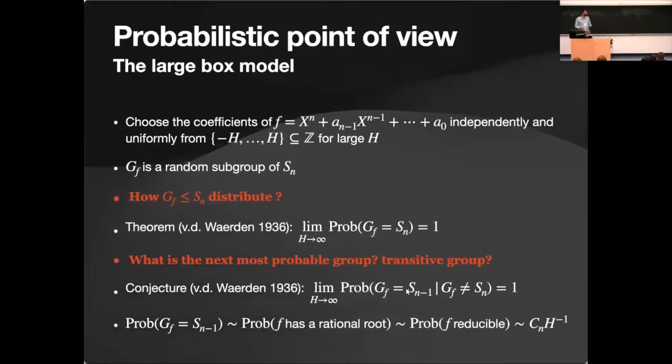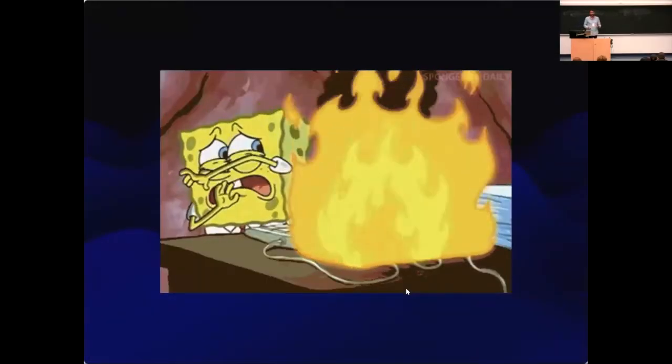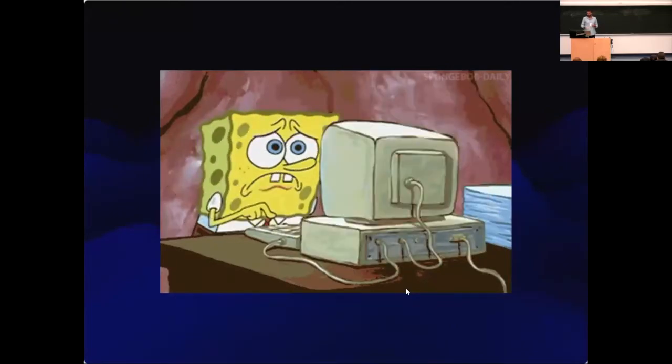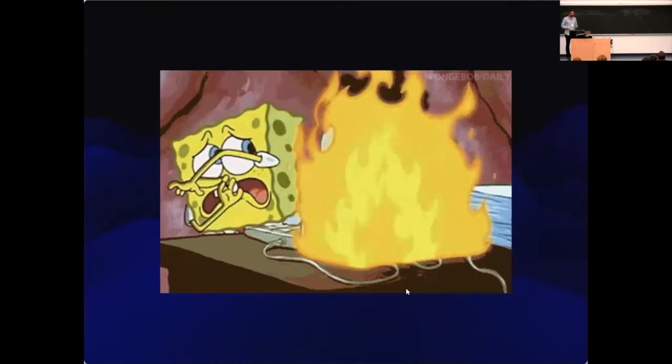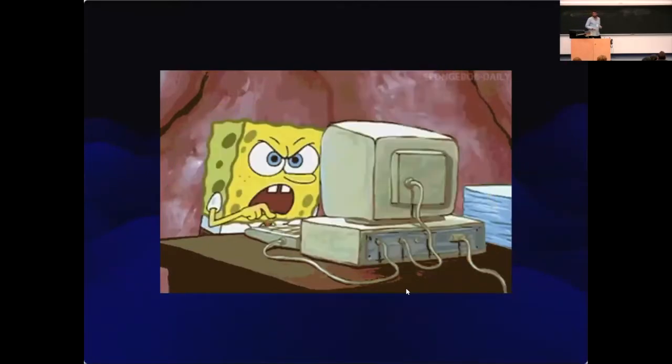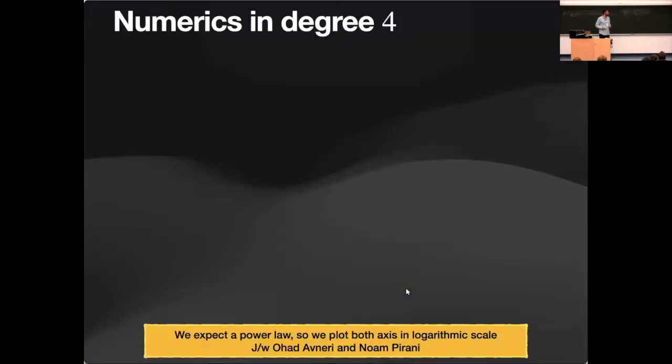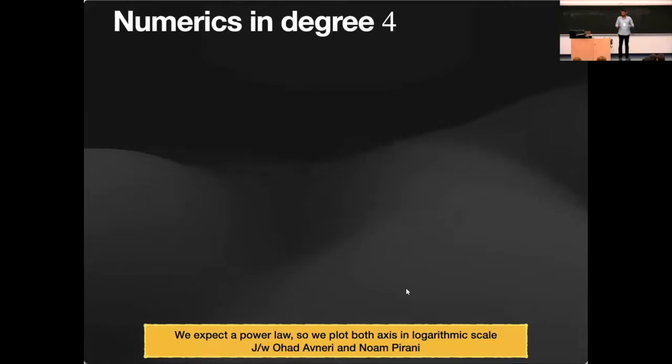And since the probabilities are difficult to compute, I think that we should address some numerics. This is a picture of myself doing numerics. It doesn't work well, but luckily I found 2 students that are young and really good at computers. And we did some numerics with Lior Bary and Noam Pirani, and I think that there should be a power law for the probability. So I plot everything in logarithmic scale, both h and the probability, to capture the power.